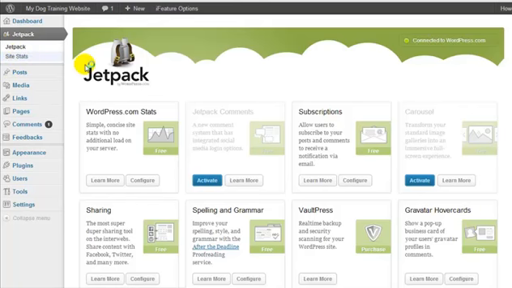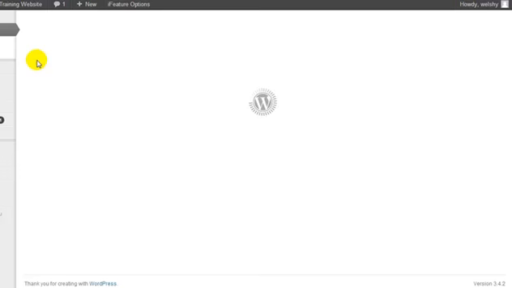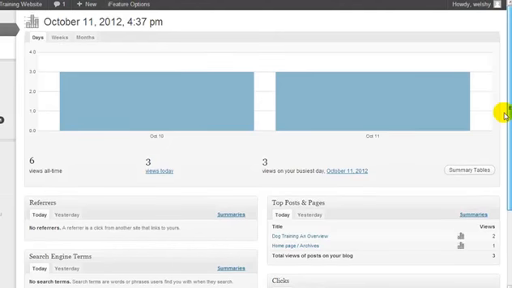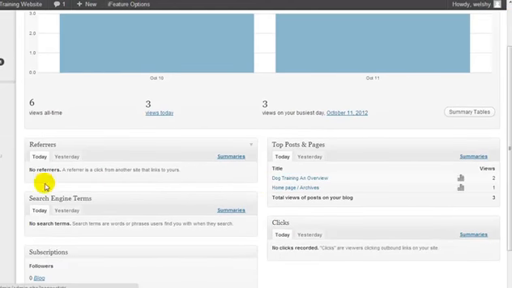Basically, this is going to give you some details on the traffic that you've been getting to your website. We've only just created this website, so we're not really going to have any stats. The stats that you see here are just from me visiting the site. If the traffic came from Google or Bing, it's going to tell me who the referrer was. More often than not, it's going to give you the search phrase. So, for example, if somebody searched in Google, how can I train my dog, and my website was in the results and they clicked on it, it would tell me the search phrase that they entered into the search engine.